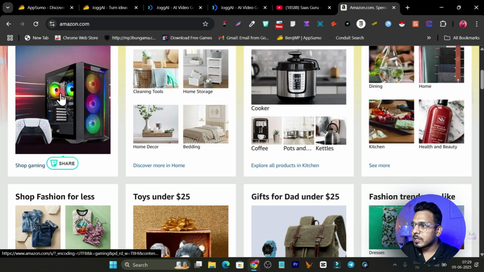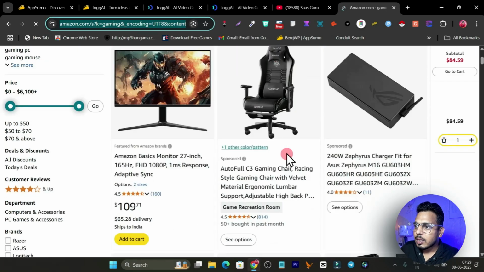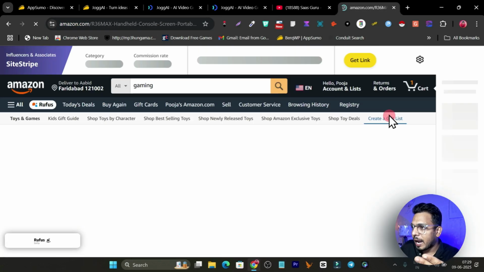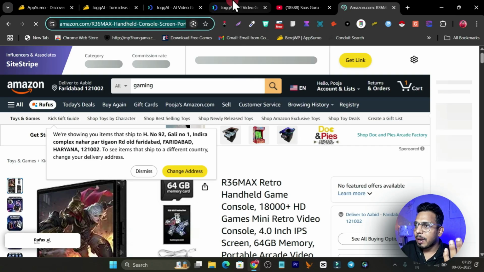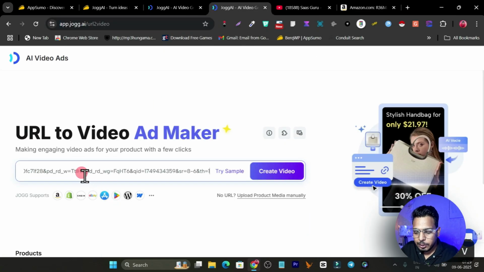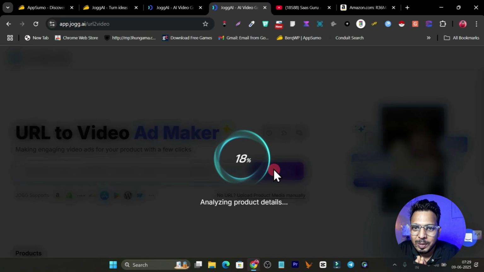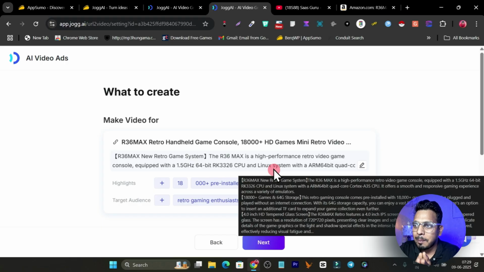So basically let me select this one, the CPU I got here, a retro handheld game, something like this one. I will get the link, get back to Jogg AI, simply paste the URL here, and now let me click on Create Video. And now here's the magic that is going to happen. Once this process goes to 100%, it will show you all the images and video from that page.